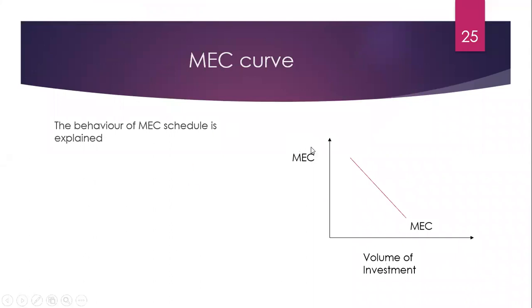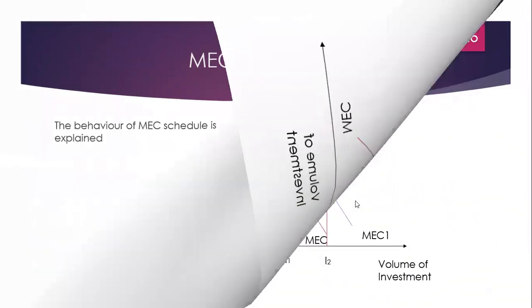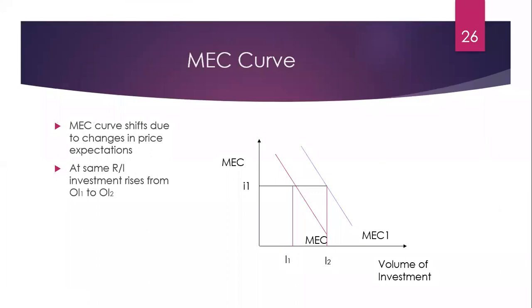This curve will be sloping downwards, indicating inverse relation. So as rate of interest will fall, investments will rise. That is the meaning of this diagram. Now we say at same rate of interest also investments can rise. As you will see, original interest rate is I1.